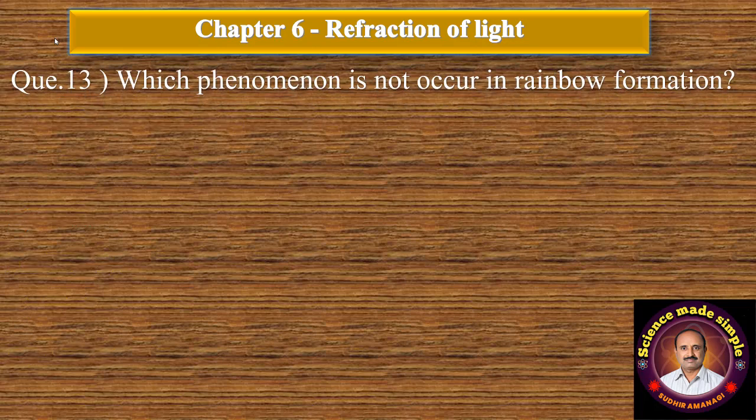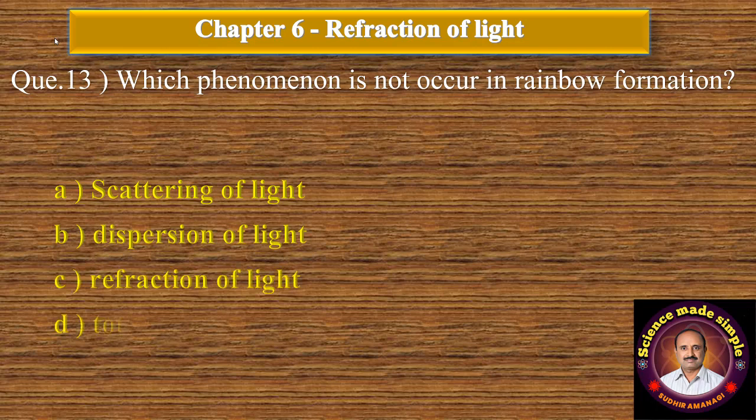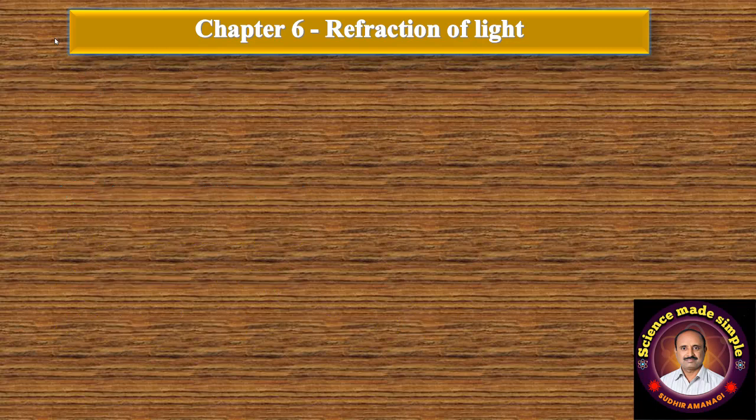Question number 13. Which phenomenon does not occur in rainbow formation? A, scattering of light. B, dispersion of light. C, refraction of light. And D, total internal reflection of light. Correct answer is option A, scattering of light. In rainbow formation, scattering of light does not take place.